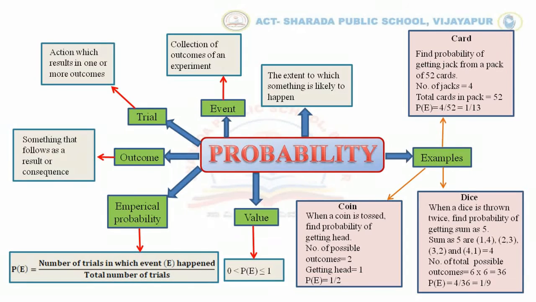Next, an example based on the coin. When a coin is tossed, find the probability of getting the head. The total number of possible outcomes is 2. One is head and one is tail. And getting the head is equal to 1. Therefore, the probability of getting the head is equal to 1 by 2.